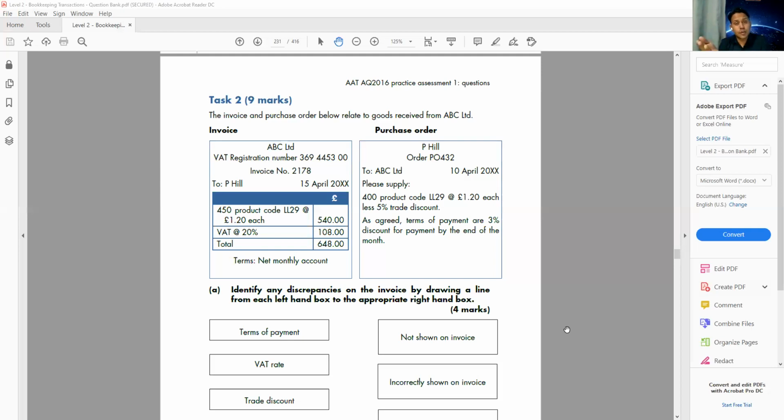Either he sent you more product, or he sent you less product. Sometimes he said, I'll give you 10% trade discount, but he gave you 5% trade discount. He said, I'll give you prompt discount, but he didn't give you the prompt discount. So what happened? That's why once you receive the invoice from the supplier, you hold the invoice in one hand